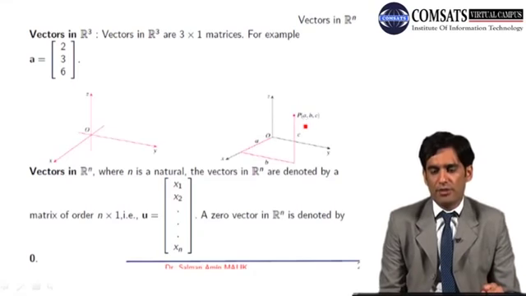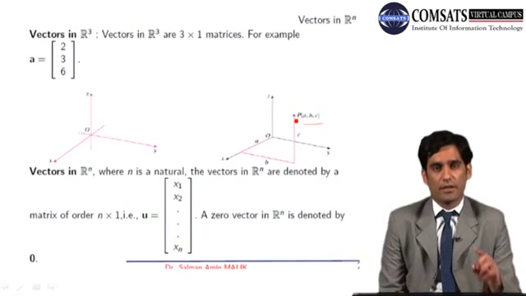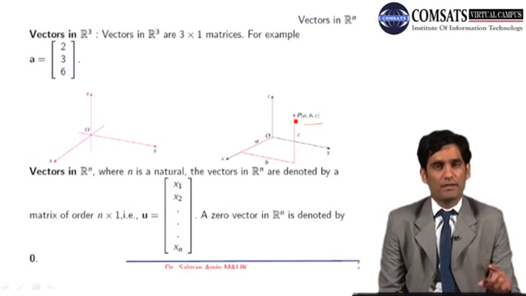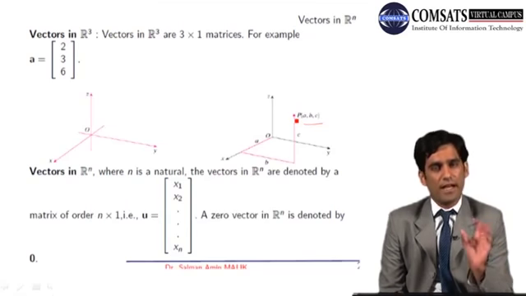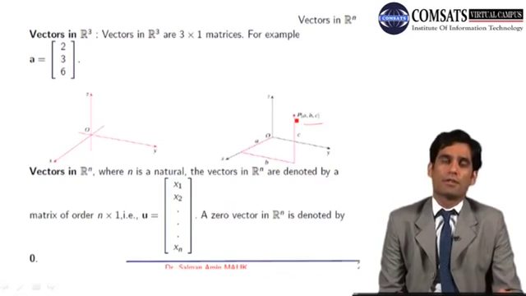Any point in 3-dimensional space, P(a, b, c), can be represented as a position vector from the reference point, the origin O. Now these coordinates written as P(a, b, c) are obtained exactly in the same way as we learned in 2D: you plot a perpendicular on the x-axis and on the y-axis, then the distance from the reference point origin to the foot of the perpendicular is the x-coordinate, and the foot of the perpendicular was plotted on the x-axis.